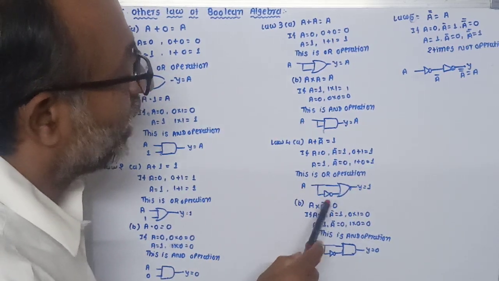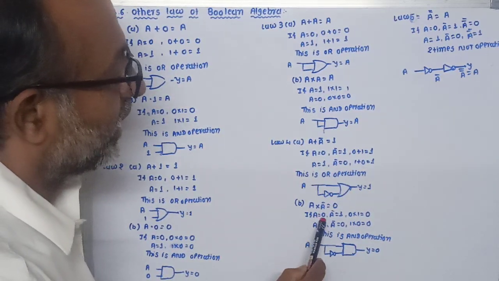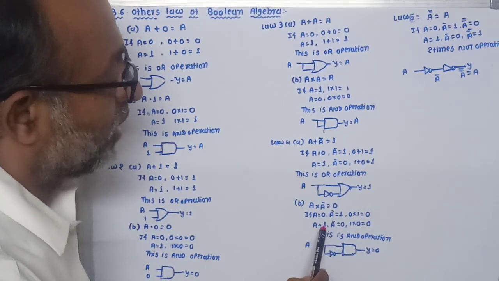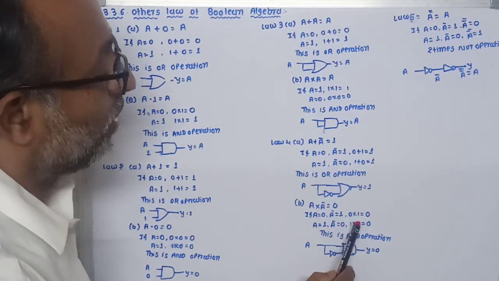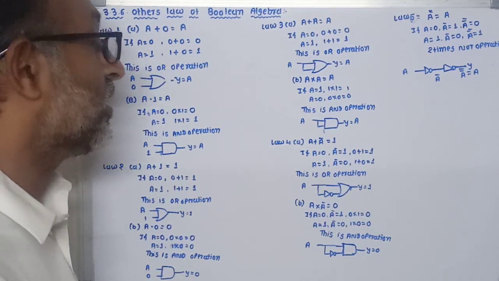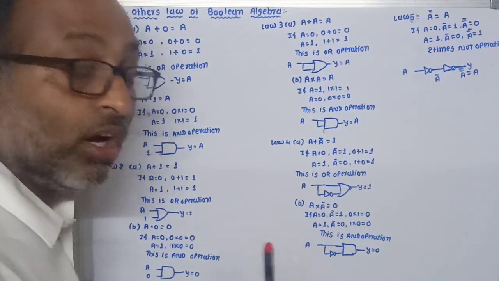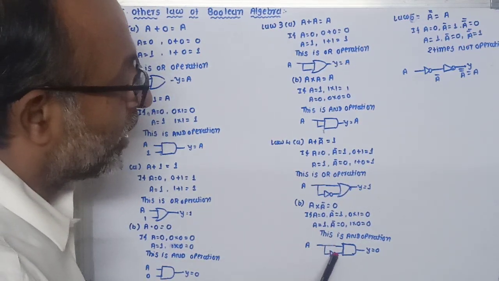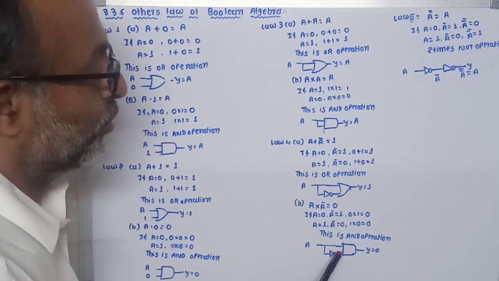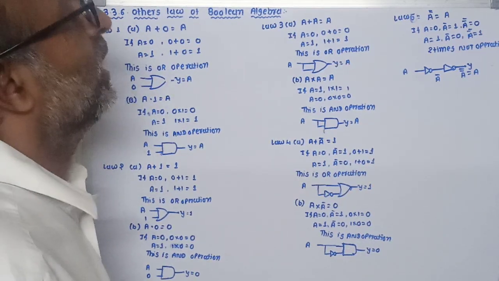Now the second statement, A into A bar is equal to 0. Similarly, if A is equal to 0, A bar becomes 1, so 0 into 1 is 0. If A is equal to 1, A bar becomes 0, so 1 into 0 is equal to 0. This statement indicates the AND operation, but here it also requires an inverted input. So one NOT gate is placed at the second input of this AND gate to get the A bar input, and in both cases the output remains at 0 level.